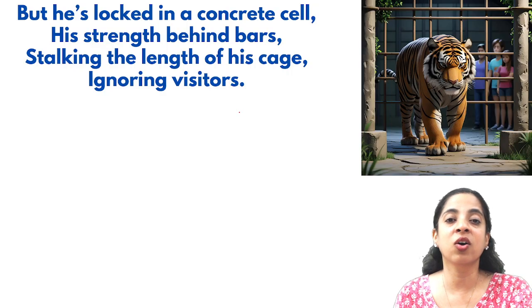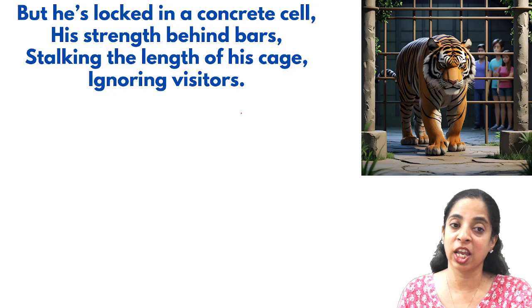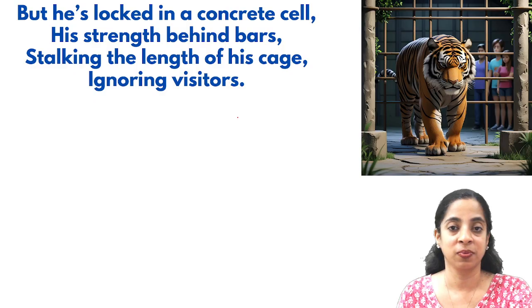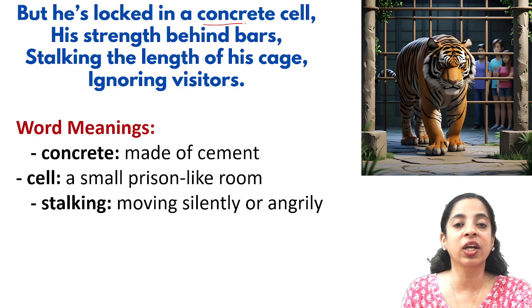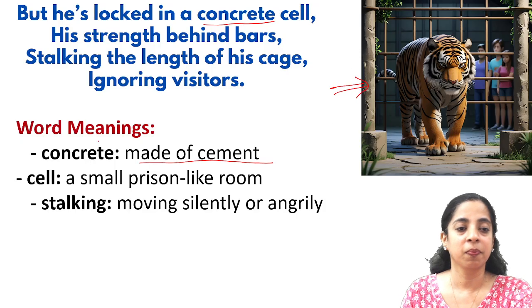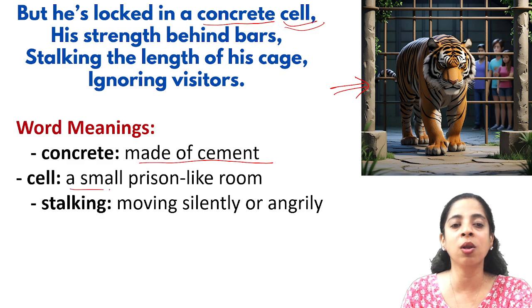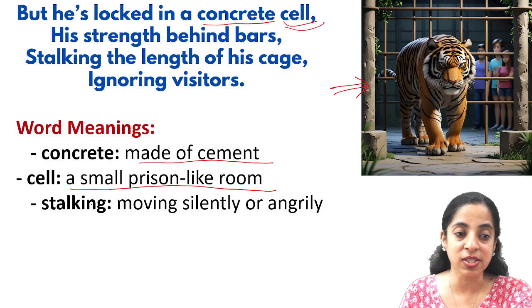He is locked in a concrete cell, his strength behind bars, stalking the length of his cage, ignoring visitors. So he is locked in a concrete cell. Concrete means made of cement. What is a cell? A cell is a small prison-like room. A very small room which is like a prison.